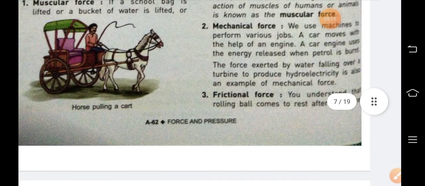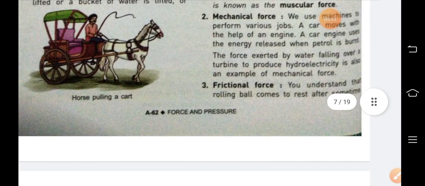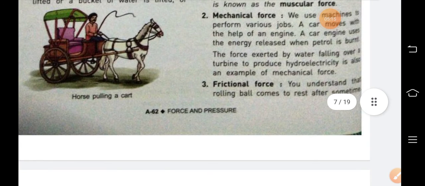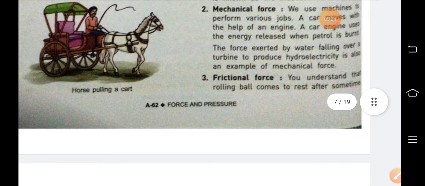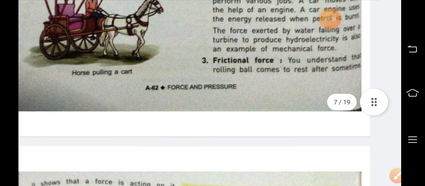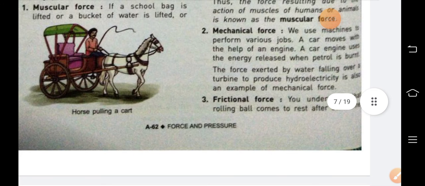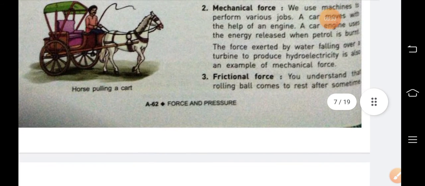And this type of force is known as mechanical force. So, the force exerted by water falling over a turbine to produce hydroelectricity is also an example of mechanical force. Wherever any kind of machine is used, it is known as mechanical force.